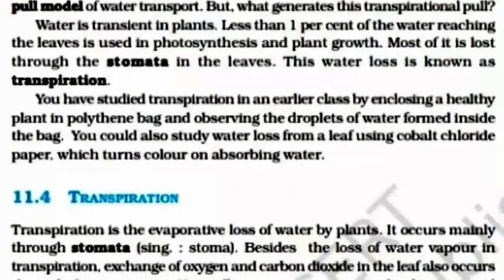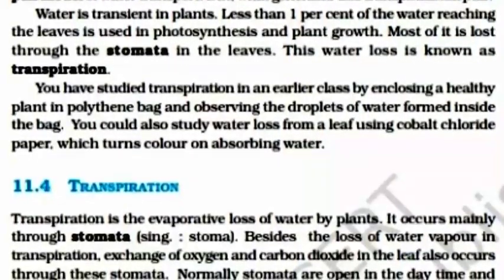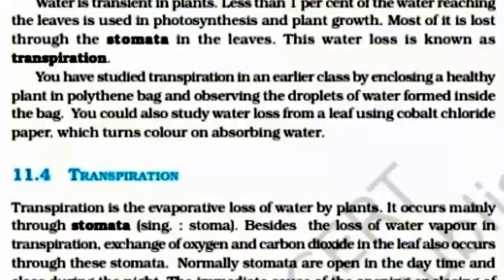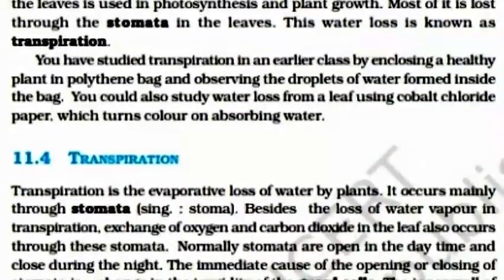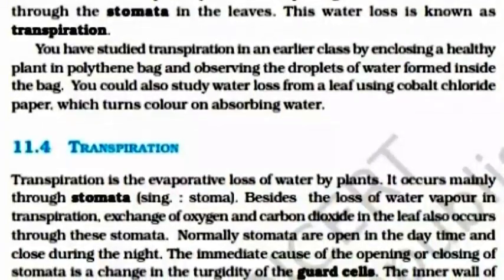Transpiration is the evaporative loss of water by plants. It occurs mainly through stomata. Besides the loss of water vapor in transpiration, exchange of oxygen and carbon dioxide in the leaf also occurs through these stomata. Normally, stomata are open in the daytime and closed during the night.